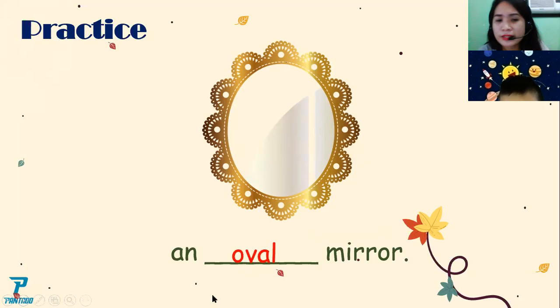So you will say an oval mirror. Again. Go. An oval mirror. It's not a. An oval mirror. Okay, an oval mirror.